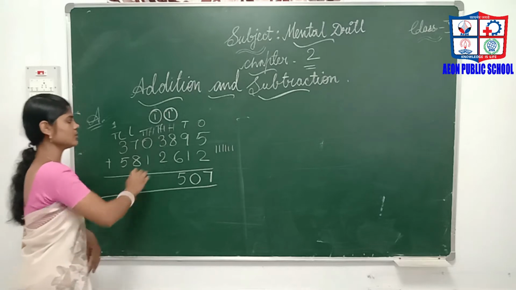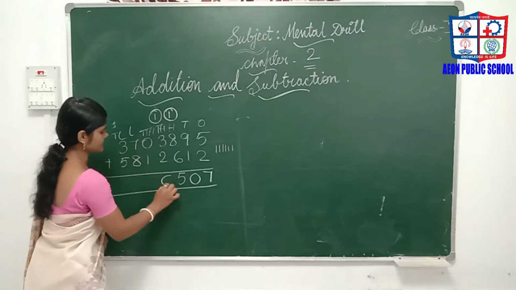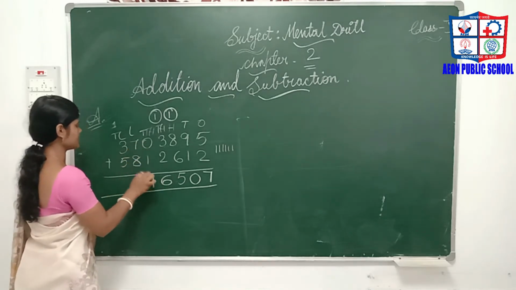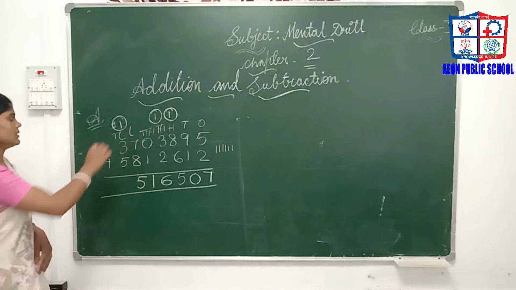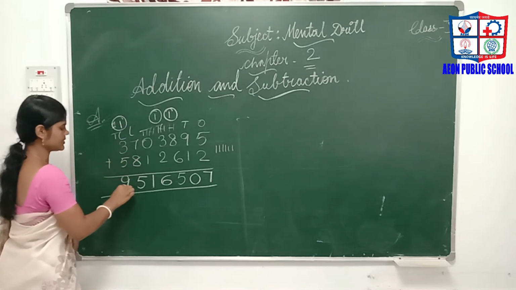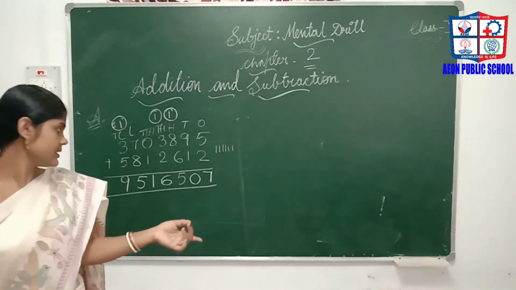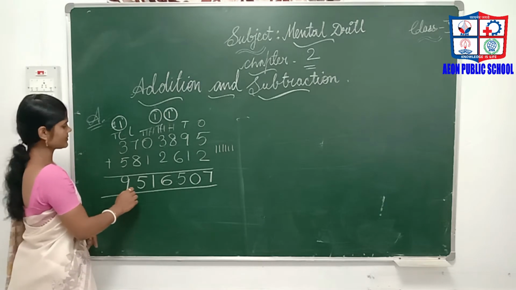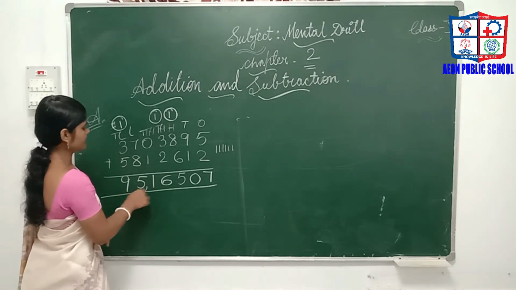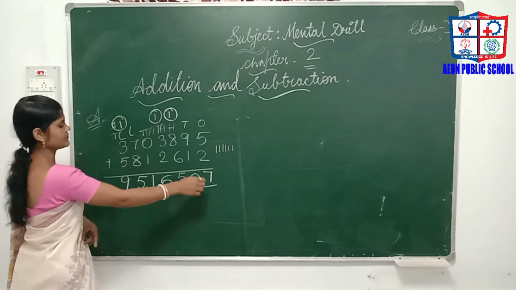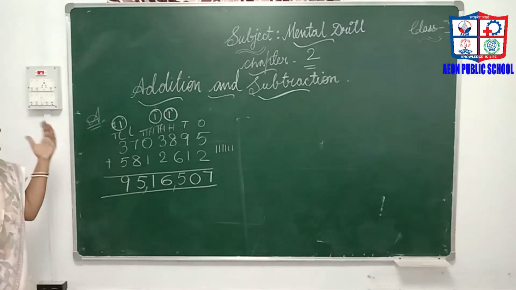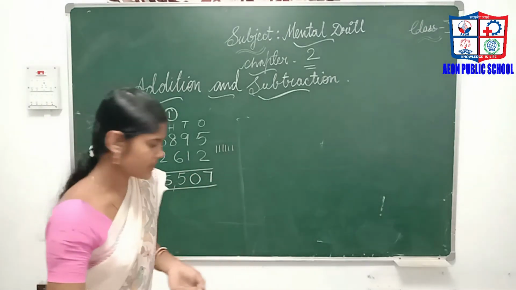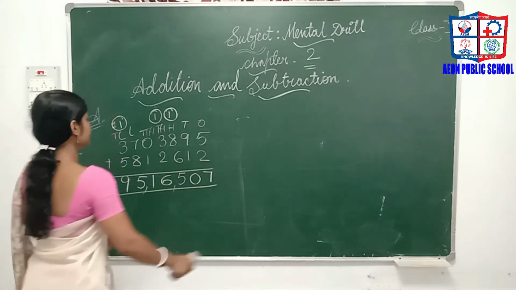Then 3 plus 1 is 4. 4 plus 2 is 6. Then 7 plus 8: 7, 14, 15. So 1 carried. Then 1 plus 3 is 4. 4 plus 5 is 9. So our answer is 9516507. How much? 95 lakhs 16,507 is the answer. In the same way we have to do 2, 3, 4, 5, 6.